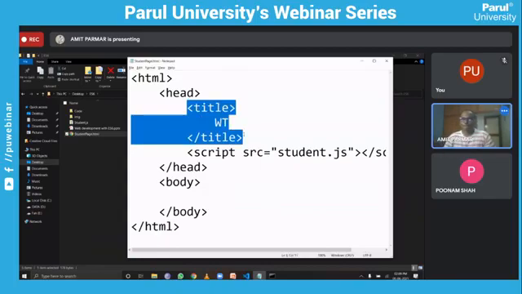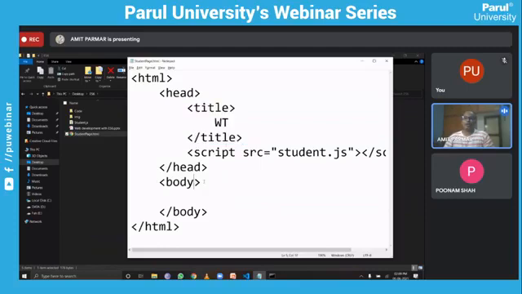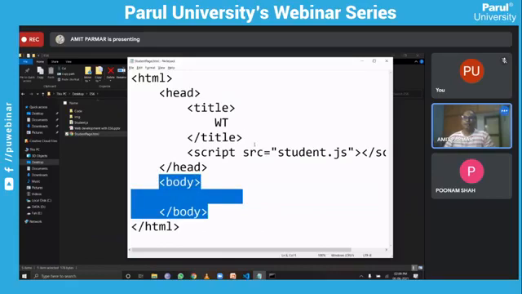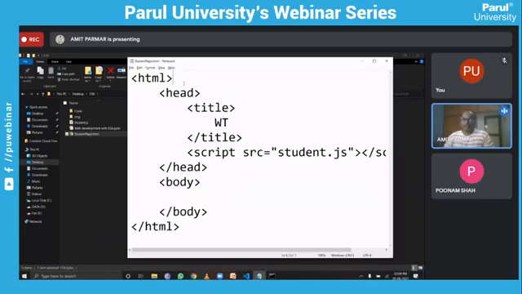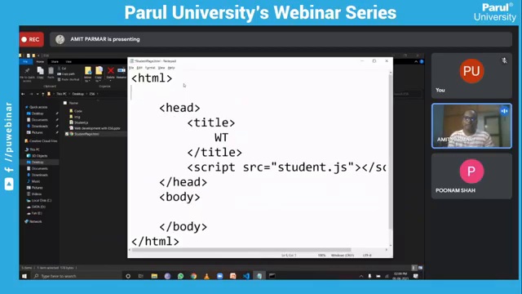Okay. Then how can we change the style of an element? Let's say you want to change the style of your HTML element, here the body element. There are methods of the document object, like document.getElementById. There are many methods like this.